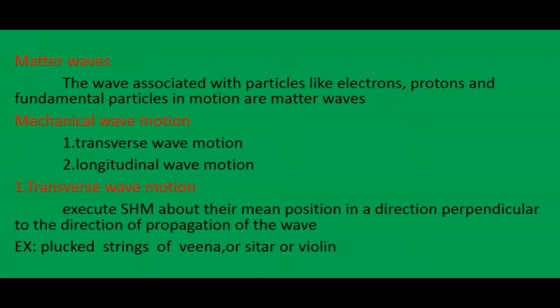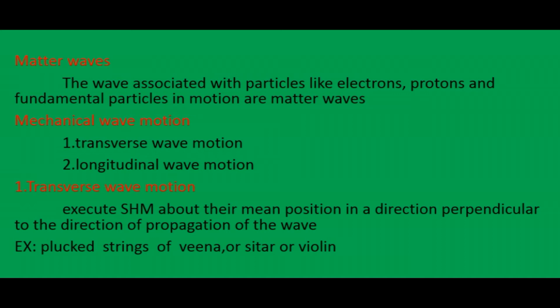In mechanical wave motion there are two types. The first one is transverse wave motion, the second one is longitudinal wave motion. First we see what is transverse wave motion. Transverse wave motion is that wave motion in which particles of the medium execute simple harmonic motion about their mean position in a direction perpendicular to the propagation of the wave.